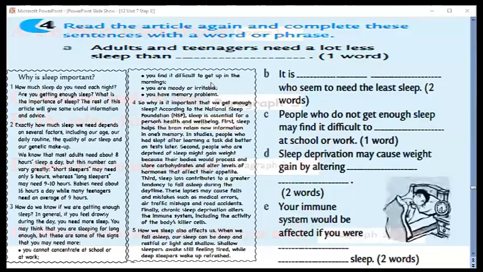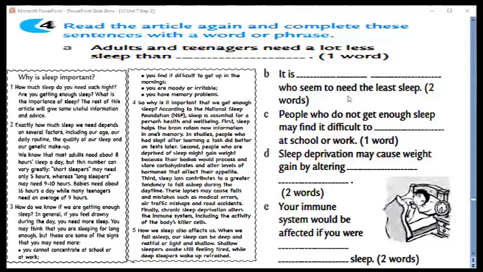It's very important. Here you have to read the article again and complete the sentences with a word or phrase. Adults and teenagers need a lot less sleep than here. One word, babies. I think that here you have to write babies. In B, you have to write 2 words. In C, 1 word. In D, 2 words. In E, you have to write 2 words. Take care. You have to complete it with words from the article.